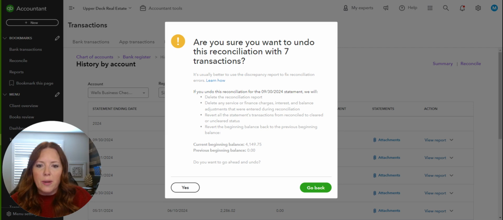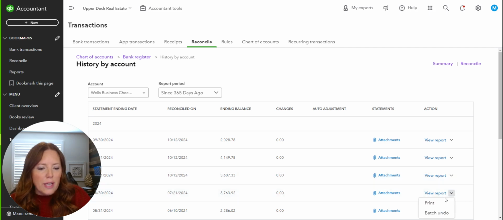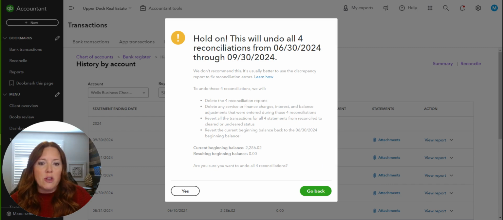So right here, it's going to ask you, are you sure you want to undo a reconciliation with these? This is 7 transactions. It might be 700. Now I'm going to go ahead and hit Go Back. If you were to select one a little bit further down, and this is important to remember, and you hit Batch Undo, it's going to say you're going to undo 4 reconciliations. It'll give you the date. So maybe you need to undo an entire year or a few months. This is how you would do that.